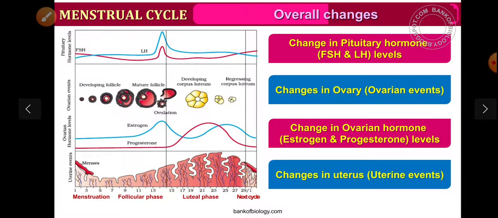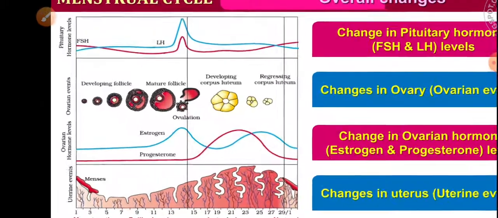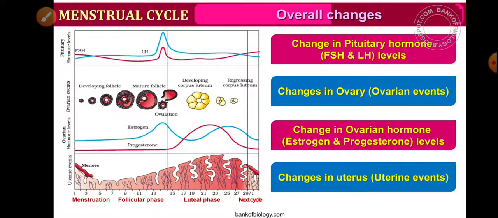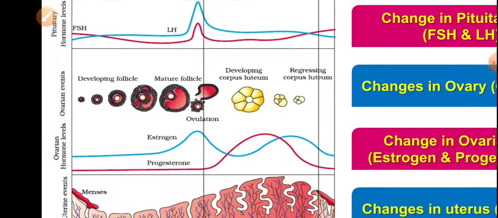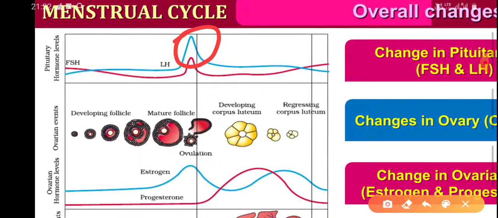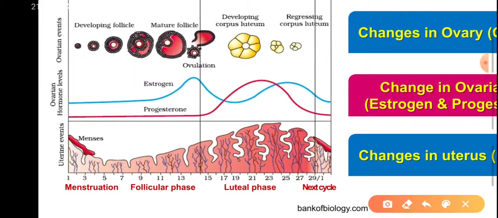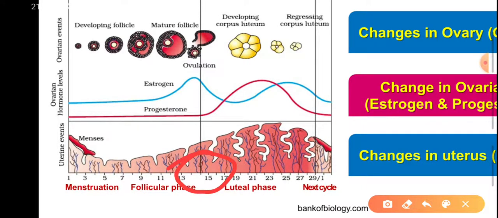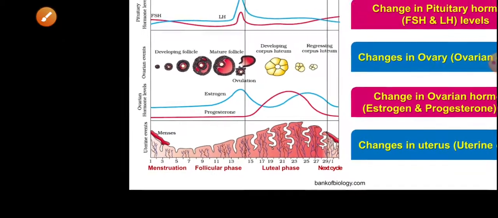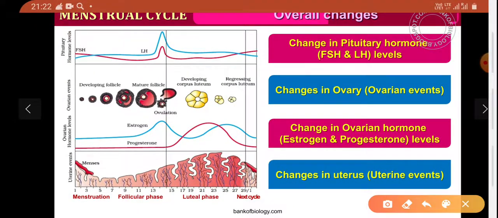Now the overall changes during the menstrual phase. Change in pituitary hormones FSH and LH. With the help of the diagram, you can see that at 15 days or 14 days the level of hormones is at the peak. Here you can see at the tip of this, that is the peak, at approximately 14 days the hormone level is at its highest, and ovulation takes place nearby 14 days. It may sometimes be 13, 14 or 15.